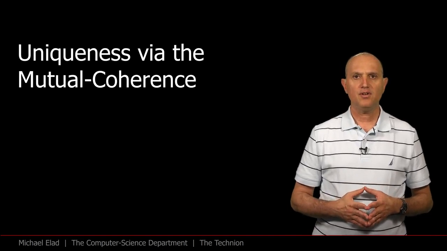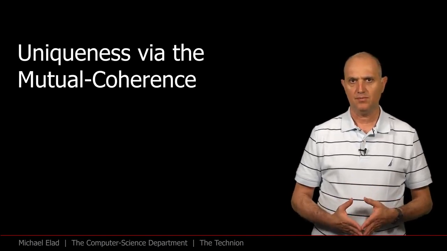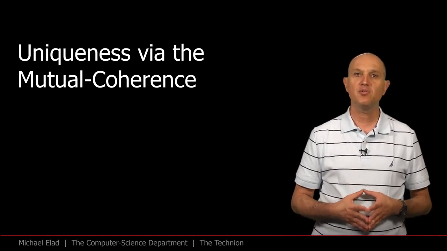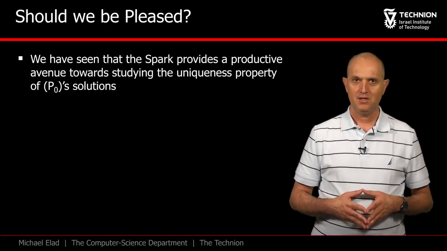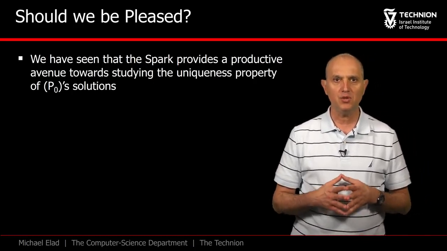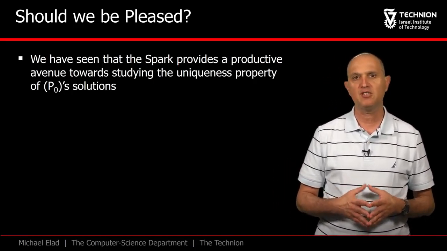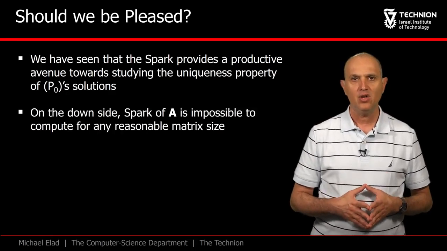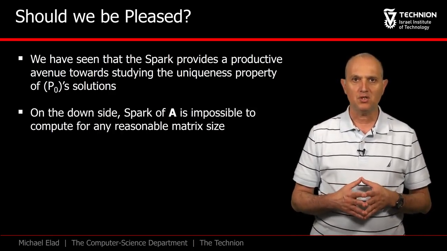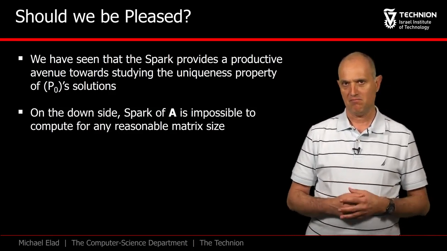We return to the difficulty we had of getting the spark. As we shall see immediately, this will be resolved by a new definition of the mutual coherence. Just to put things into their proper perspective, spark could be useful for evaluating the optimality of a sparse solution. However, computing it is daunting, so we cannot really know what is the spark of a general matrix A.